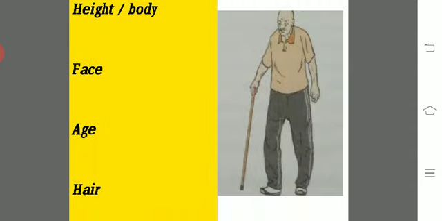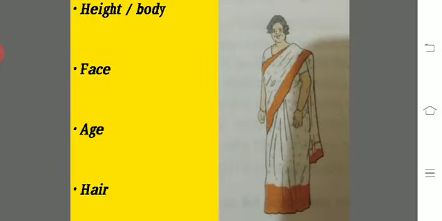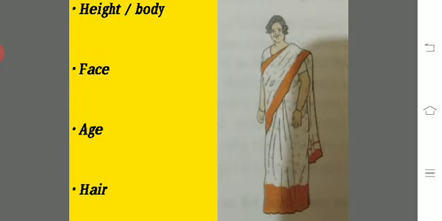Picture 2, you can see an old man there. You have to write about his height, his face, his age, and his hair. Then you have to write about the middle-aged lady, the same 3 columns.